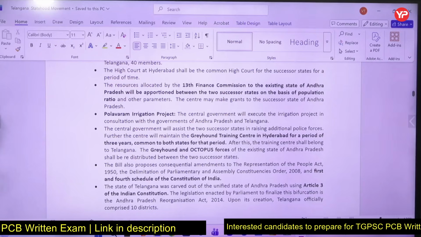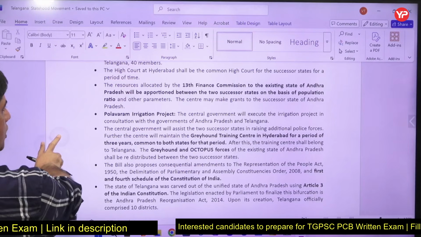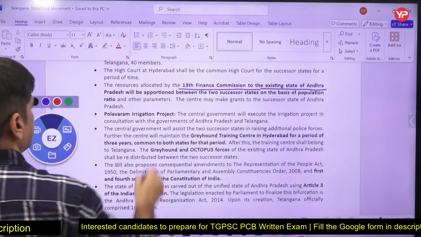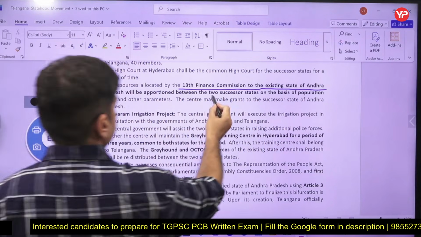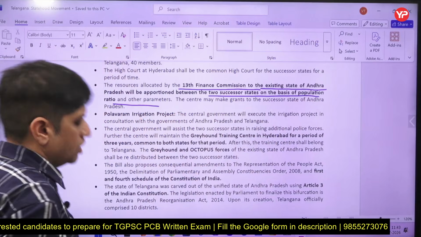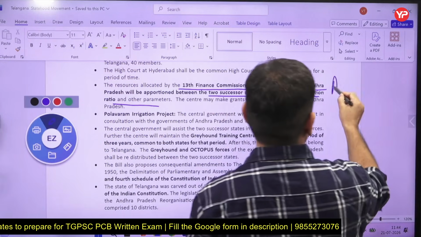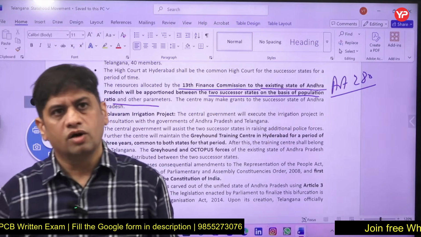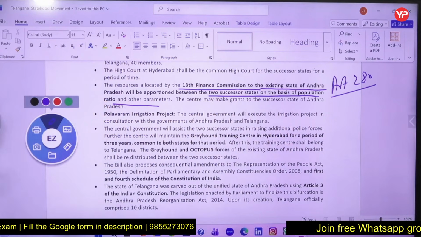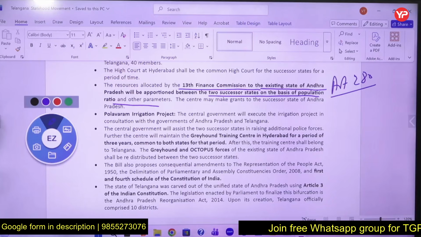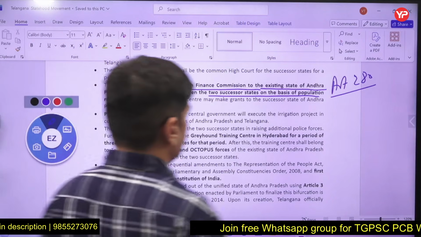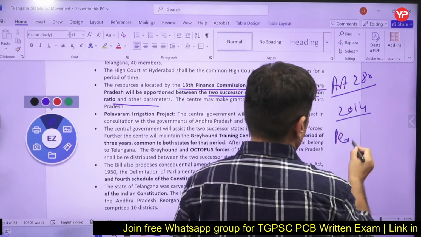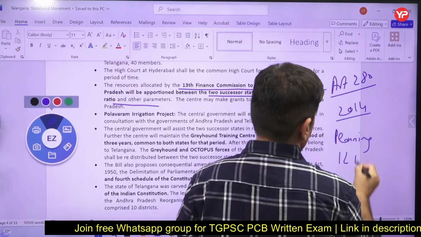Resource allocated by 13th Finance Commission. The 13th Finance Commission was going on at that time, and existing state of Andhra Pradesh will be given the resources. So how the resources are to be divided? So understand, the Finance Commission is under Article 280 of Indian Constitution, and it is constituted by President of India for 5 years. So it is for 5 years that Finance Commission is constituted. So Andhra Pradesh, this 13th Finance Commission was going on, and in 2014 the Planning Commission was still existing, and 12th 5-year plan was going on.